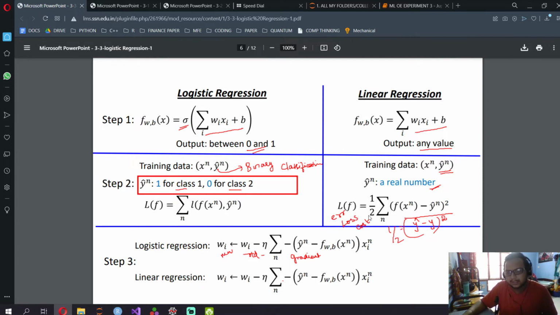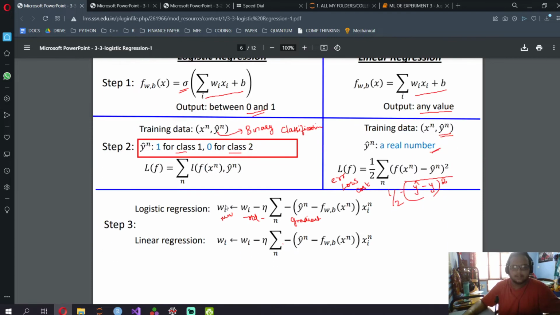So for linear regression, the loss function is 1 by 2 sigma of f(x^n) minus y^n. Over here the loss function L of f(x^n) comma y^n, which we've written over here, is J theta. Then step 3 is finding the new weights based on our loss function.